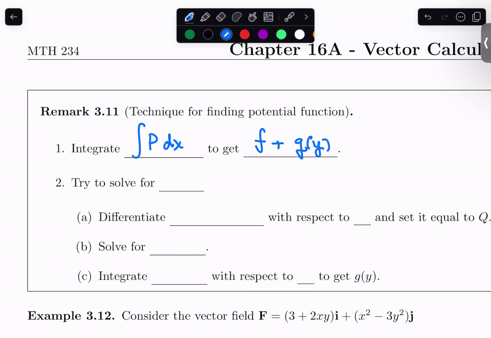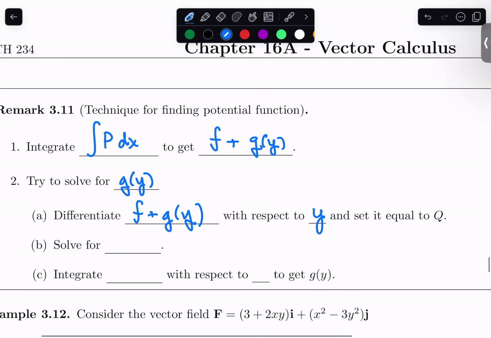We didn't know how many y's were there exactly because we integrated with respect to x. It wasn't very good at detecting y's or other variables. So the remainder of the time we spent trying to solve for, well, what is this unknown piece? In order to do that, we took the derivative of our result with respect to y, and we set that equal to our second component for our vector field, q. After all, this should be equal to f sub y.